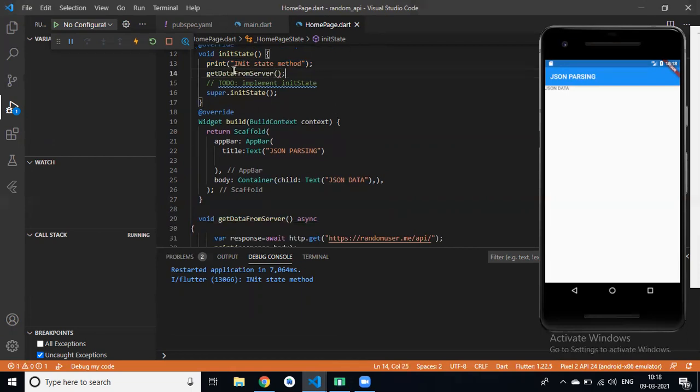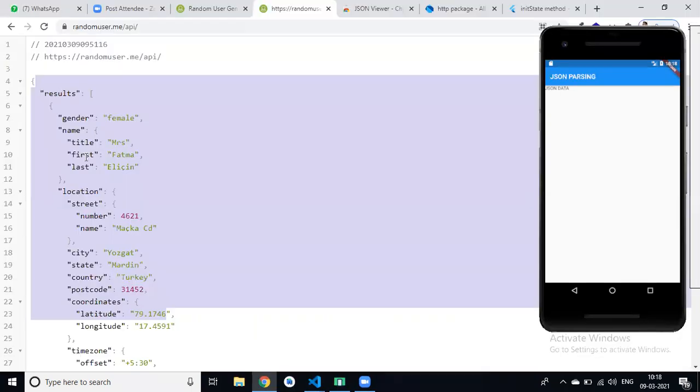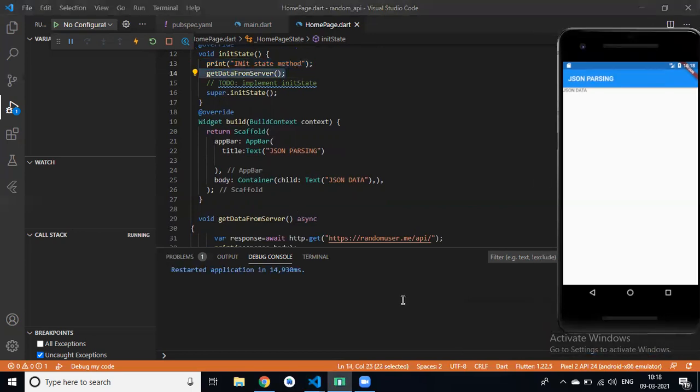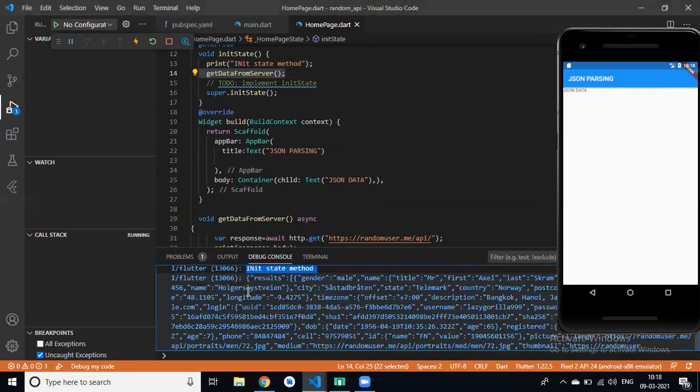If I call this method and run this, then we get response.body in our console. First we get the init state message, then we get our result.